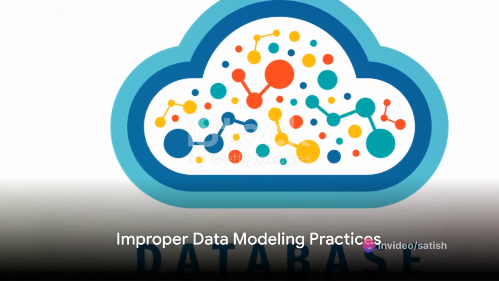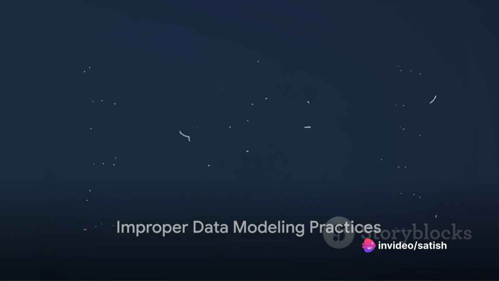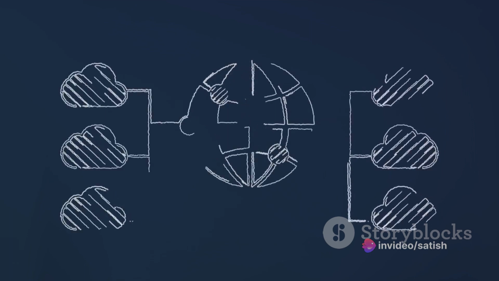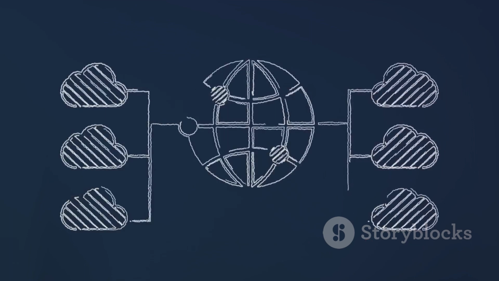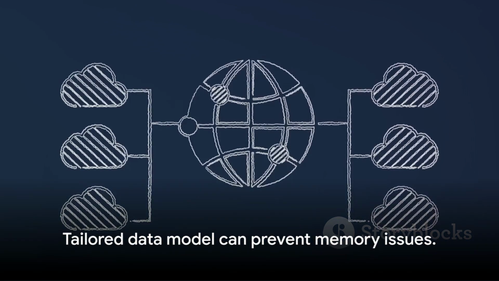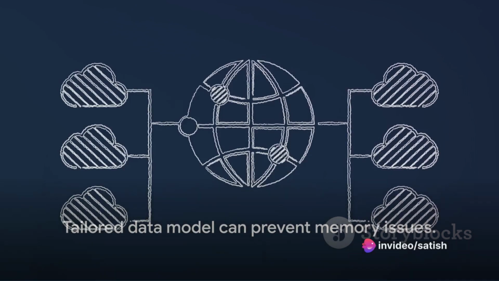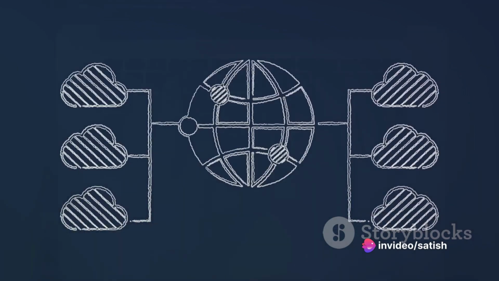Improper data modeling practices can also lead to increased memory usage and GC pressure. For instance, creating wide partitions or using too many secondary indexes can strain memory resources. A well-designed data model, tailored to your specific use case, can help alleviate this issue.